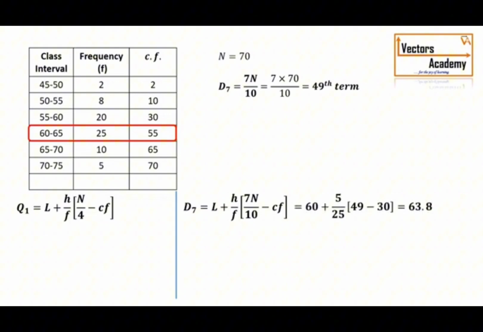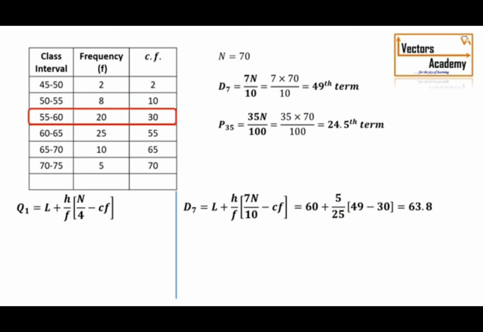Exactly in the same way, if we need to calculate the 35th percentile, the factor changes to n by 100 into 35, because we need to find the 35th percentile. So P35 is the 35n by 100th term, that is the 24.5th term. So to calculate the value of P35, we need to select the 3rd class.